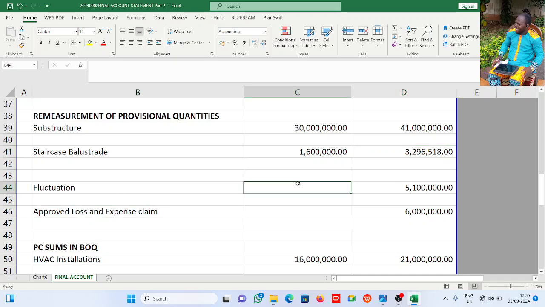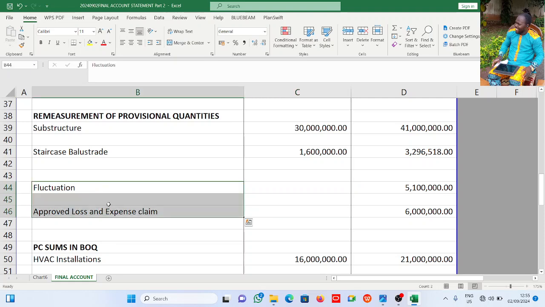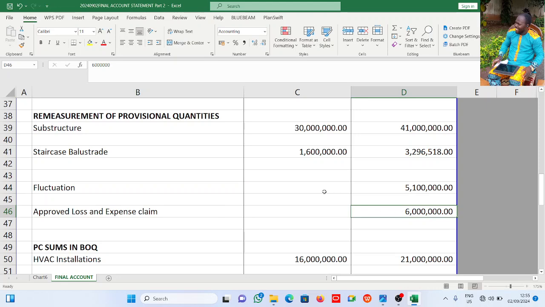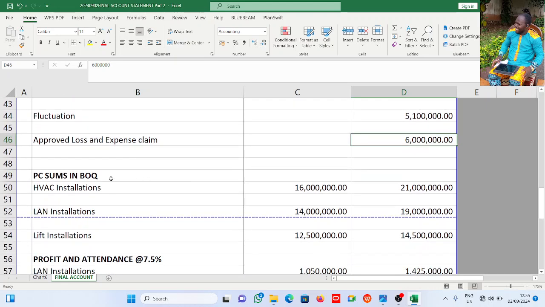Now we have fluctuation and we have loss and expense claim. This is not part of the original contract, that is why you're not seeing it here. We've explained this in our video on valuation like a pro part 2. We'll not be going back to them. Please refer to this video so that you understand what these items are. That's why you see it here, 6 million. Now the next is PC sum in the BOQ.